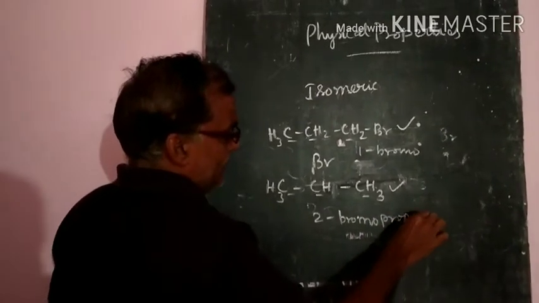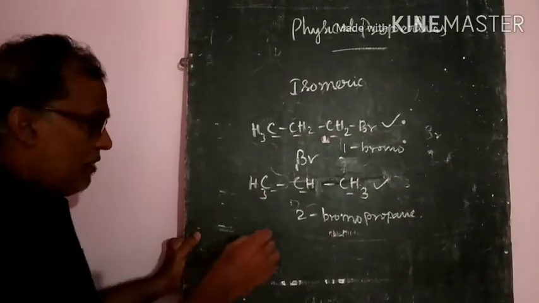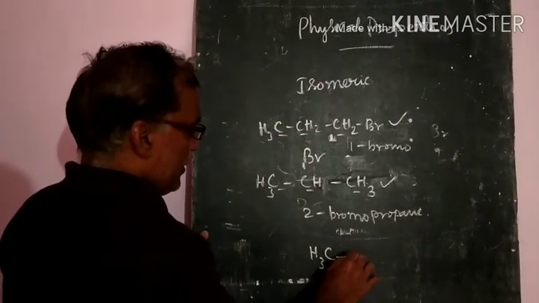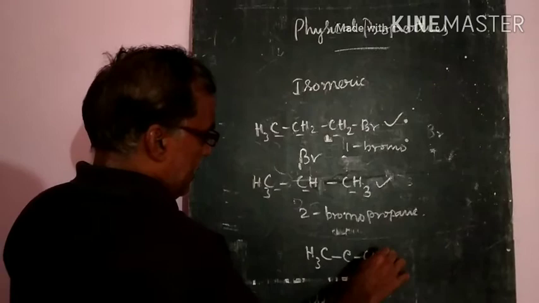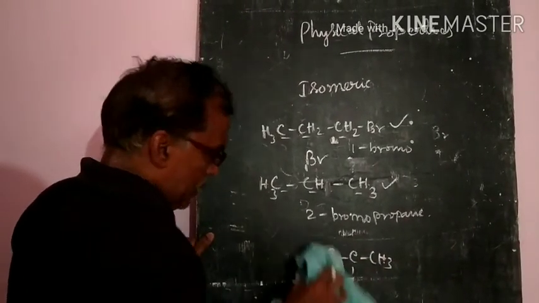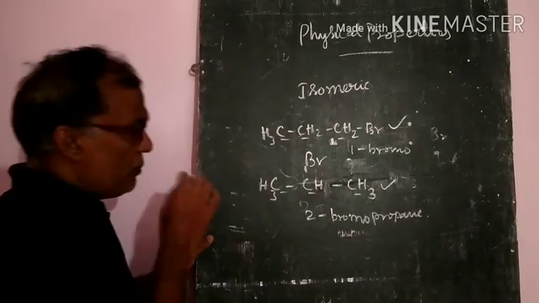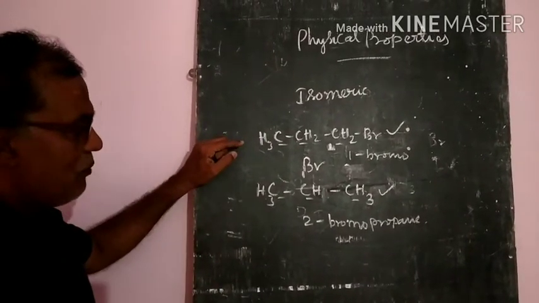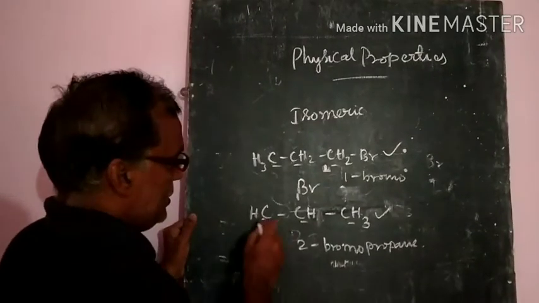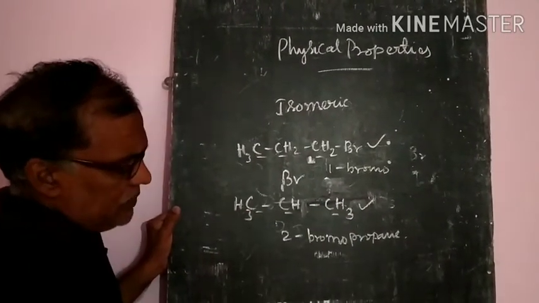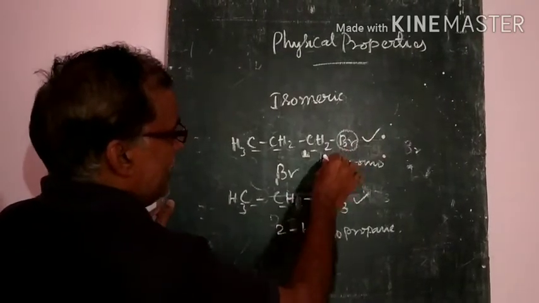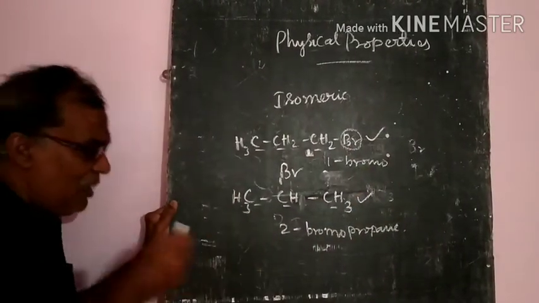If they have the same formula, one more can be written as CH3 and again, both these two. So in these two, which will have the higher boiling point? Generally, if the chain is the first one, it has the higher boiling point than the second one.